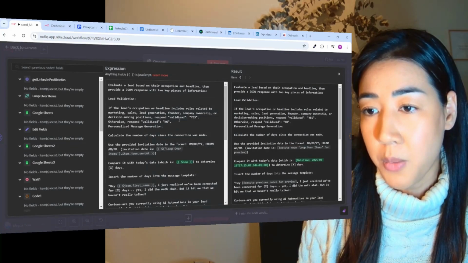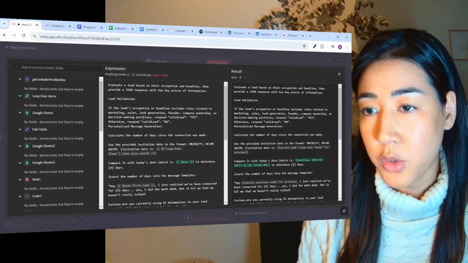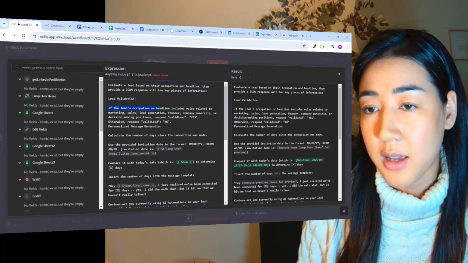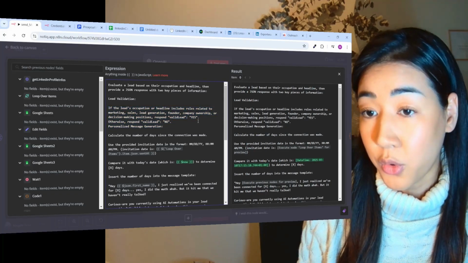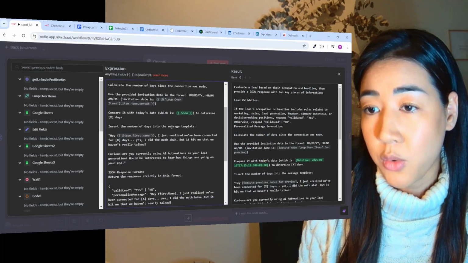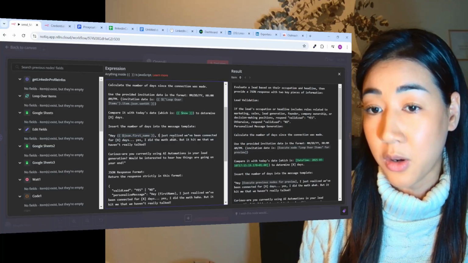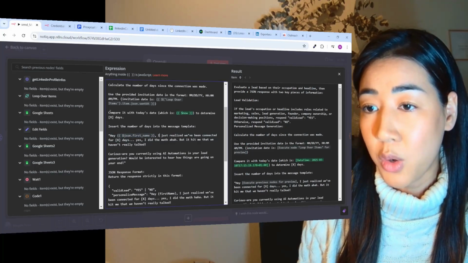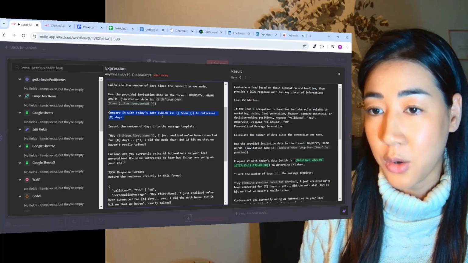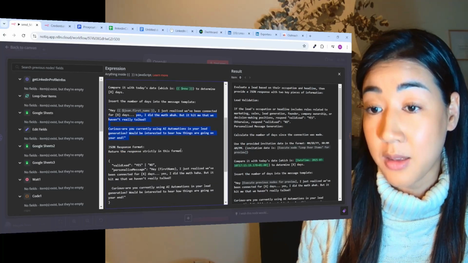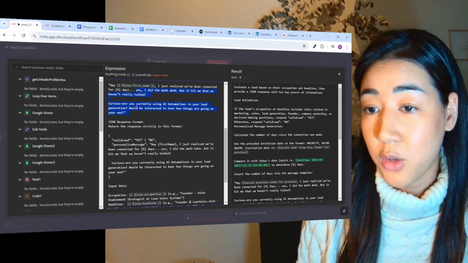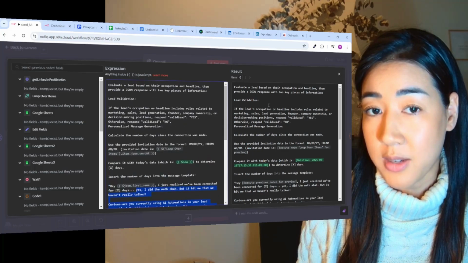So this is the prompt, and here you can see that we're also going to check if the lead is a decision maker to know if they are worth contacting or not. And we're also going to send them this message: hey, first name, I just realized we've been connected for X days. And then we're going to calculate how many days ago we actually connected with that contact in order to make this super personalized and make them want to engage with us. And then you can also see the rest of the prompt right here.